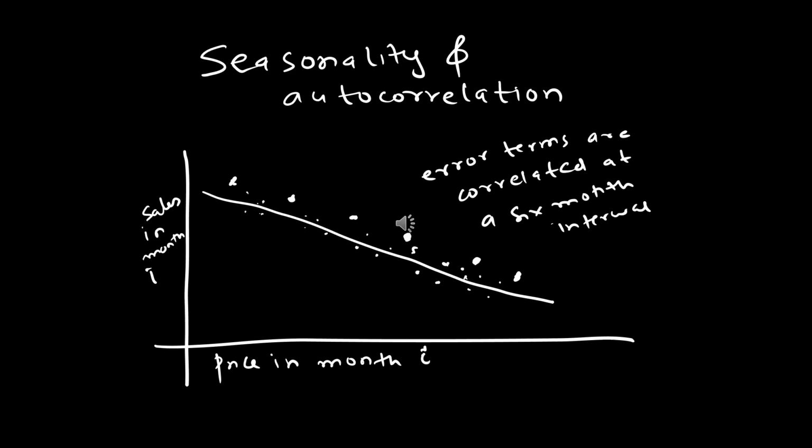But suppose every 6 months, the sales of the commodity are particularly high relative to the linear regression line. So every 6 months, you would expect the error terms to be positive, which means that if Et is positive, Et plus 6, Et plus 12, Et plus 36 are all expected to be positive. This means that you have seasonal correlation in the error term, which can induce serial autocorrelation.